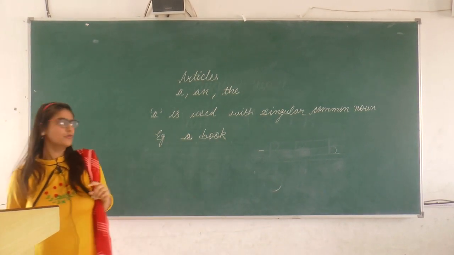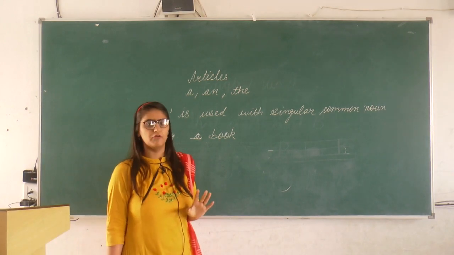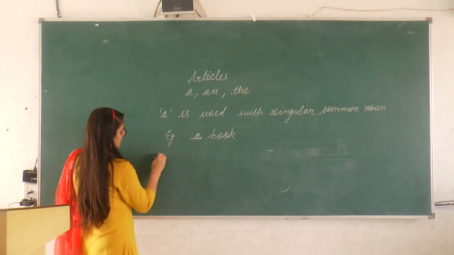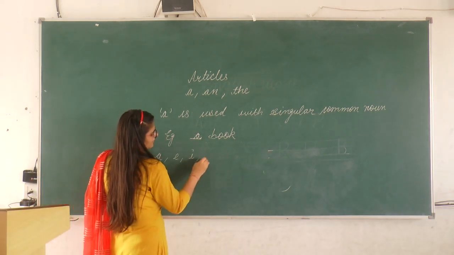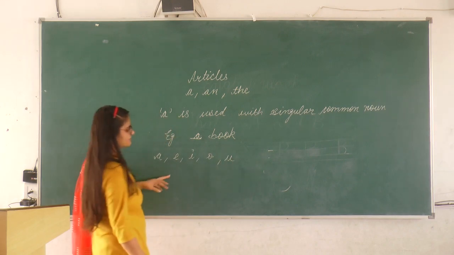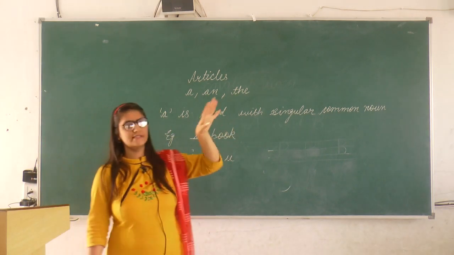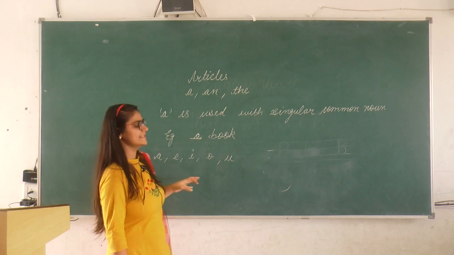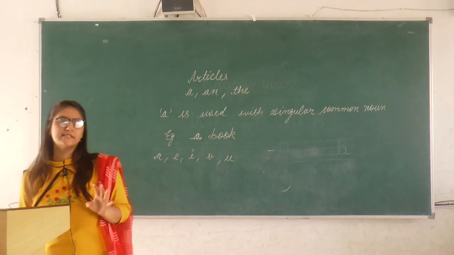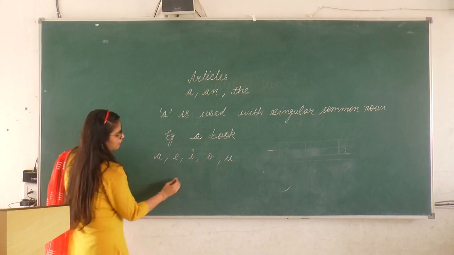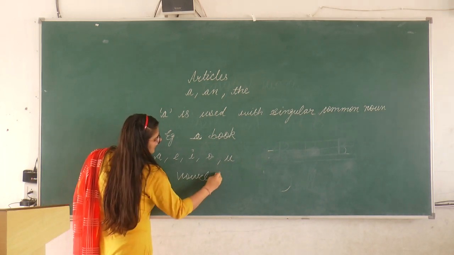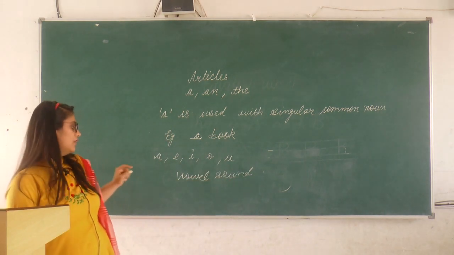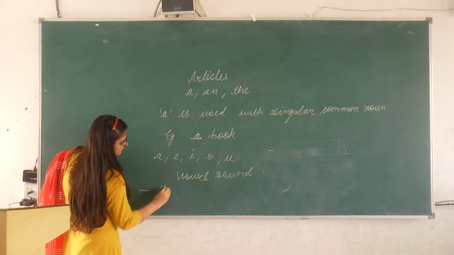One thing I want to tell you is that there are 26 alphabets, all of you know very well, and 5 are the vowels and the remaining are the consonants. A, E, I, O, U: these 5 are the vowels and the rest are considered consonants. But while using the articles, we don't just see the alphabets, we consider the sounds. So whenever you have a vowel sound, remember that you have to use an. For example, dash umbrella.